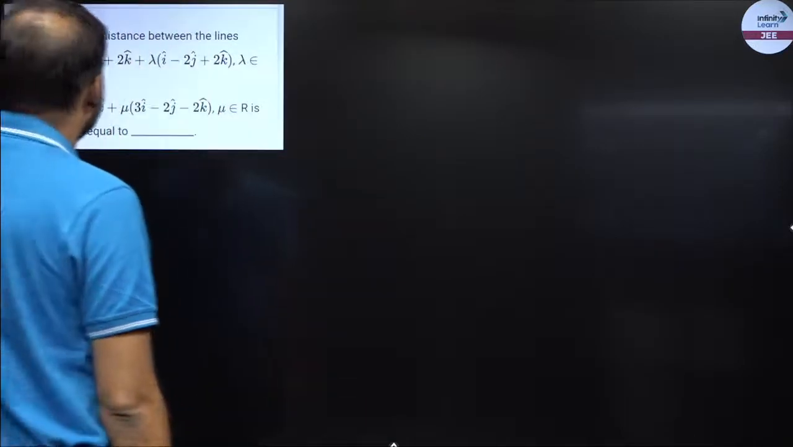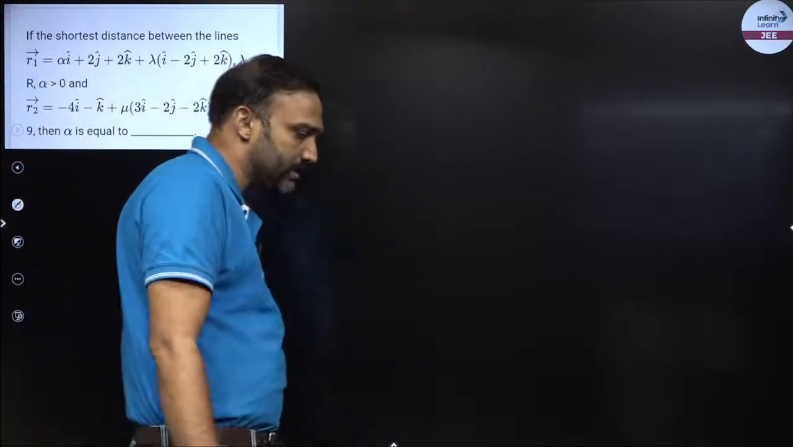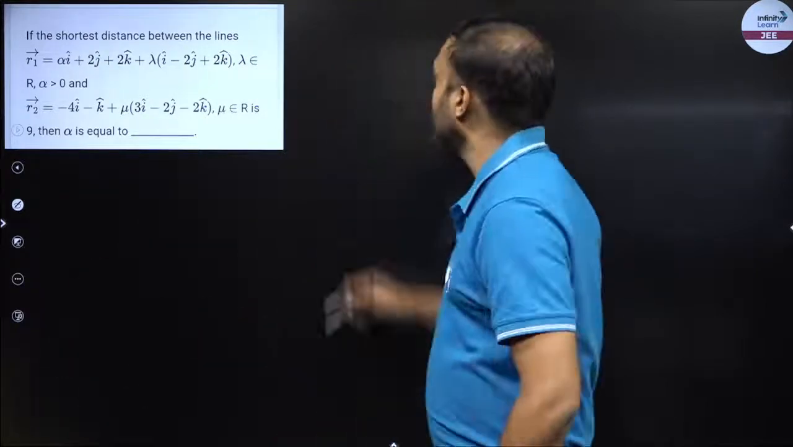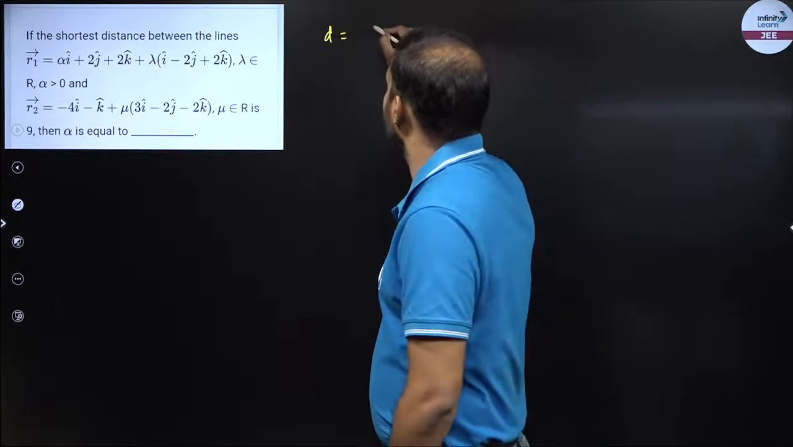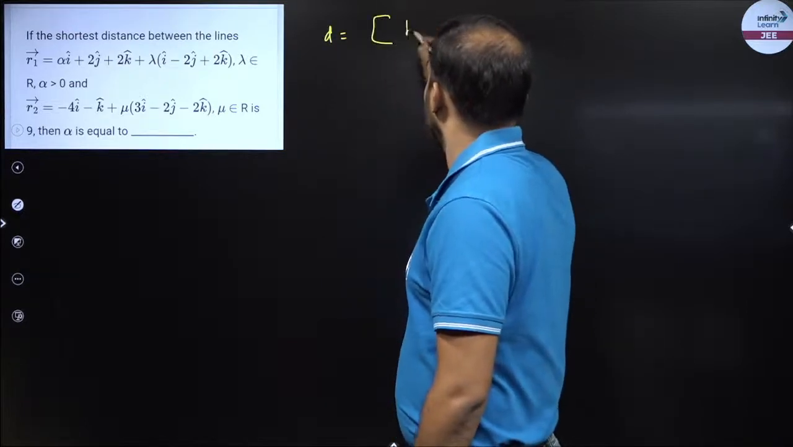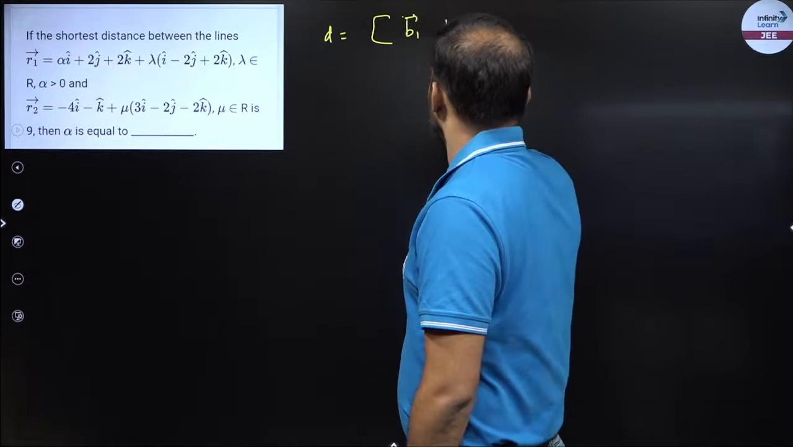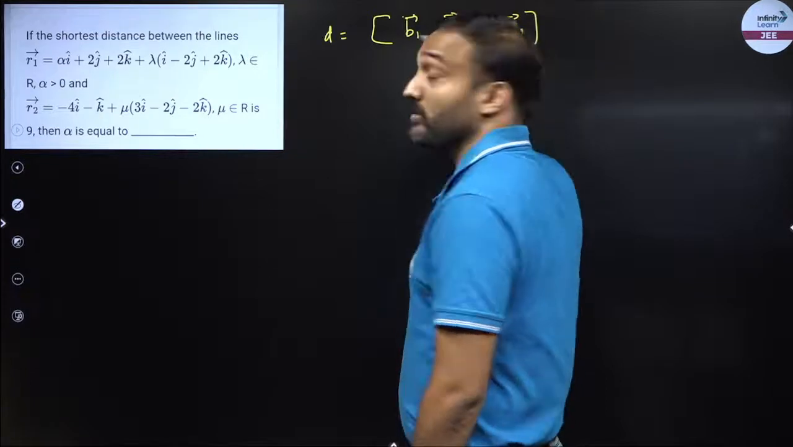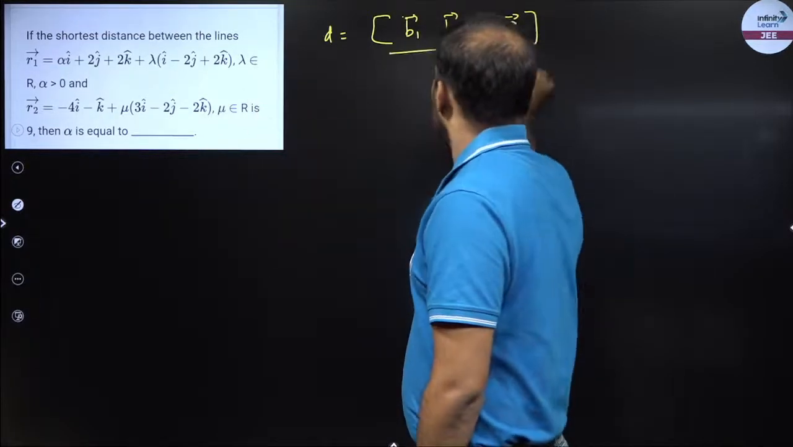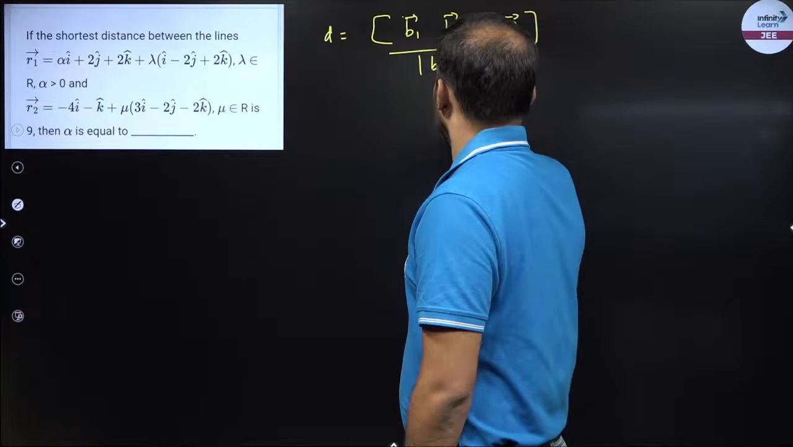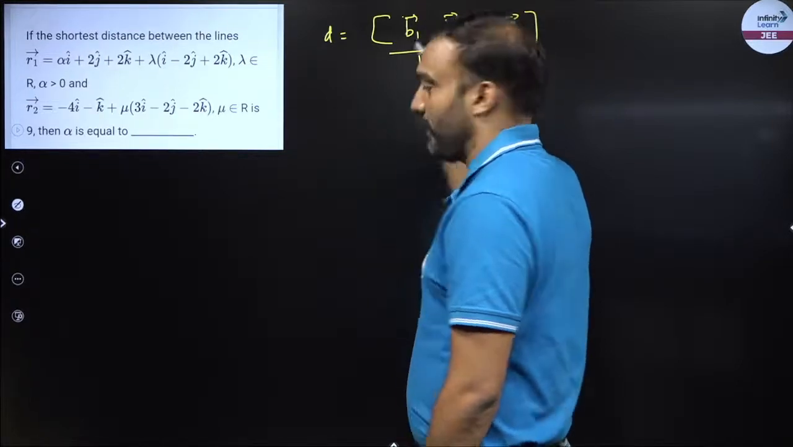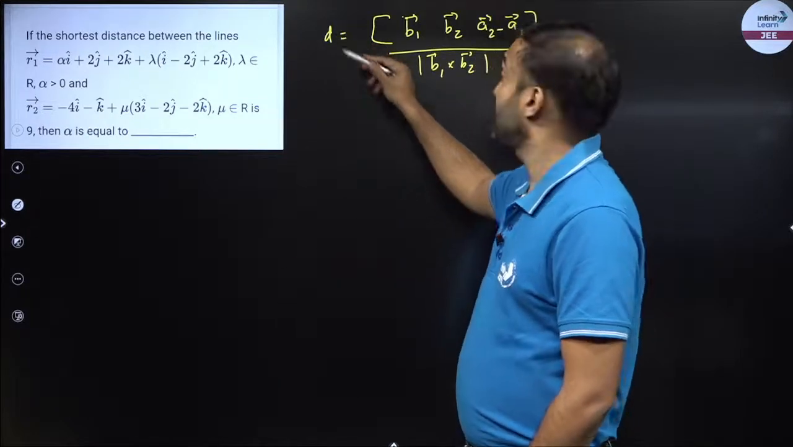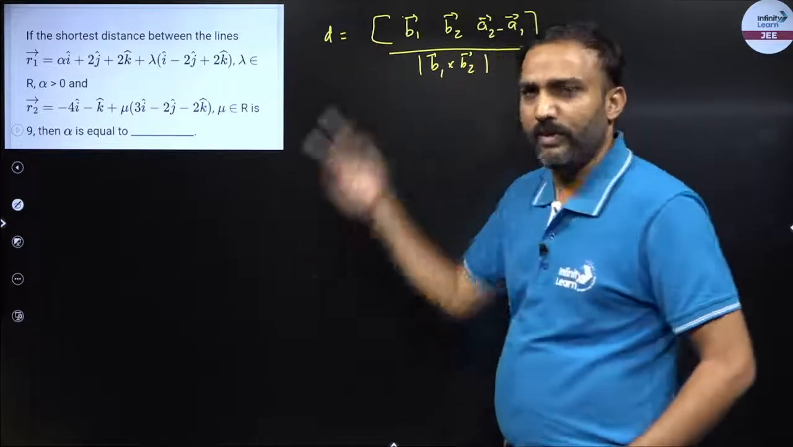The shortest distance between two lines is basically the distance between the skew lines. So the distance between the skew lines d will be given as box of B1, B2, A2 minus A1, the same box that we use for coplanarity, upon modulus of B1 cross B2. So this is the distance between two skew lines. And if the lines are coplanar, then I normally say d is equal to 0. If this is equal to 0, then this box is 0. That is what we have used over there.